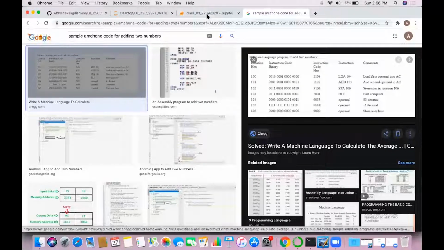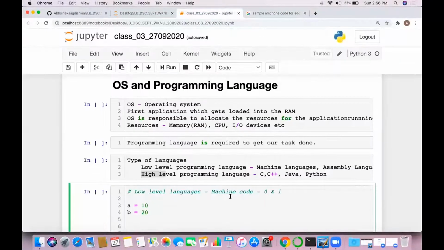It is not understandable by us, but this code is completely understandable by the system. The system understands only the numbers 0 and 1. 0 means there is no signal, 1 means there is a signal. Hardware devices are electronic devices and they understand signals, right? So that is what everything is eventually converted into: the low level programming language, that is the machine code. This is the end point of every high level programming language.